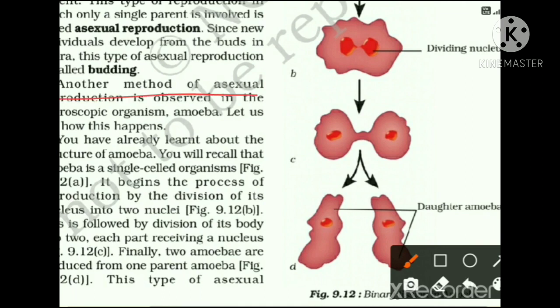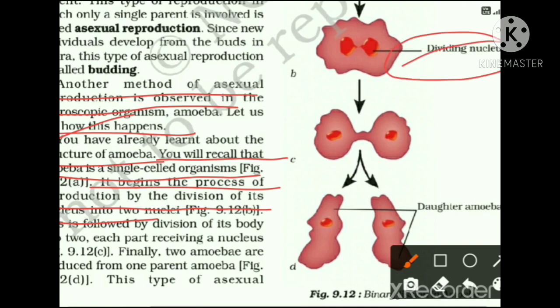Another method of asexual reproduction is observed in the microscopic organism amoeba. Let us see how this happens. You have already learnt about the structure of amoeba. You will recall that amoeba is a single-celled organism, as you saw in the last slide. It begins the process of reproduction by the division of its nucleus into two nuclei. So these are the two dividing nuclei. At first, the nucleus divides into two. This is followed by division of its body into two, each part receiving a nucleus.